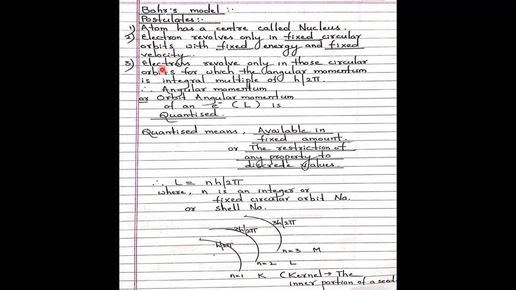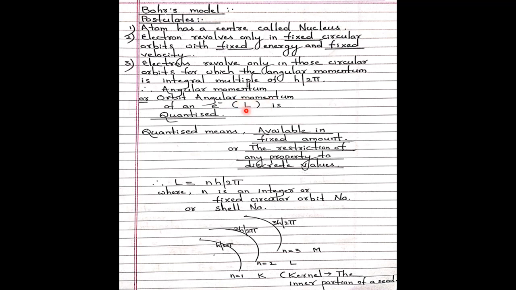The third postulate: electrons revolve only in those circular orbits for which the angular momentum is an integral multiple of h upon 2 pi. Here h is Planck's constant, which we will study afterwards. So what is angular momentum? Angular momentum is the momentum due to motion at certain angles around the nucleus. It is especially applicable to an electron moving around the nucleus. This angular momentum is also called orbital angular momentum, symbolically L.